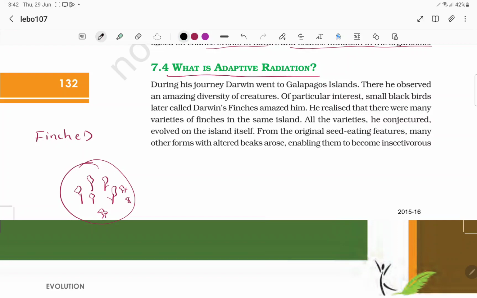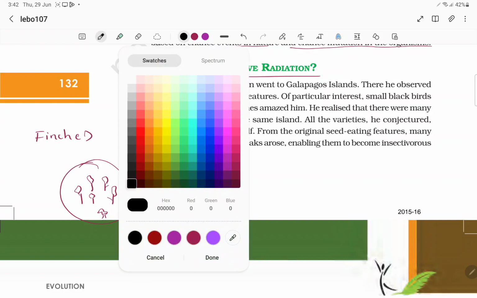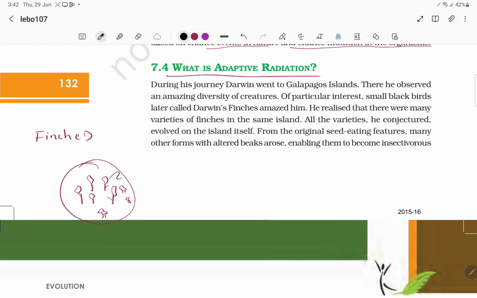So what have they done? They transformed their beaks for eating seeds. Some of them transformed their beaks for eating leaves. Some transformed their beaks for eating bark. So these transformations have allowed them to survive on that island. Okay, so they all came from the same ancestor, a seed eater.